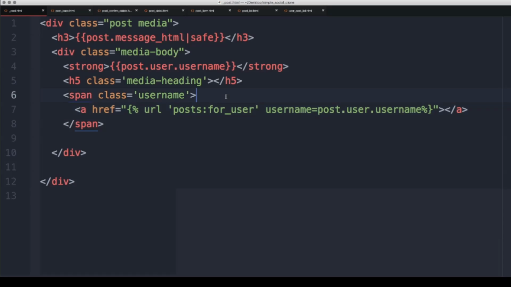So what does that actually mean? Well, basically we are going to have the post message, and then whoever wrote the post, that means the actual username. And then if you click on that username, it will take you to all the posts for that particular user. And this essentially is the link between clicking on someone's name and then viewing their quote unquote profile.